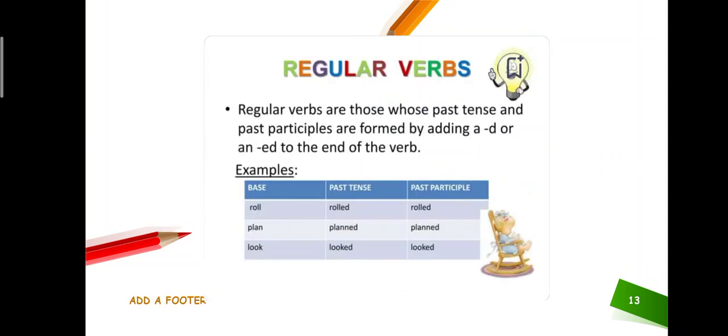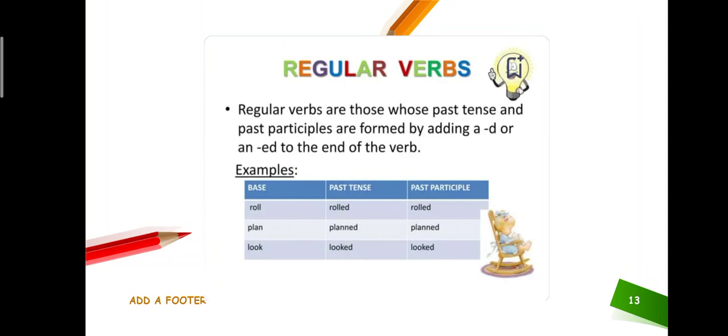Regular verbs. Okay, regular verbs are verbs whose past tense and past participles are formed by adding d or ed to the end of the verb. Just like you always know about it. We have these forms of verbs.